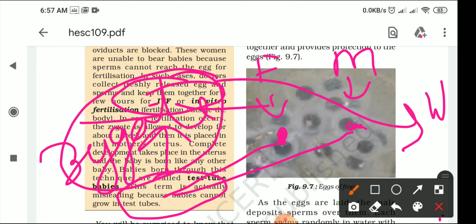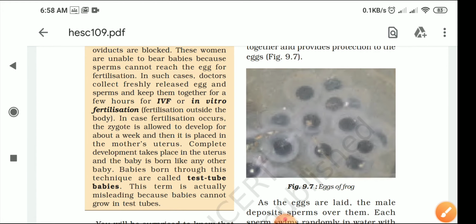And when the male and female gametes are fertilized to each other, they form a zygote, and then we again implant this zygote inside the womb of the mother for proper nourishment. The zygote develops to the embryo, then embryo to the fetus, and then the baby is delivered by that mother. Okay, so this technique is called the IVF technique.